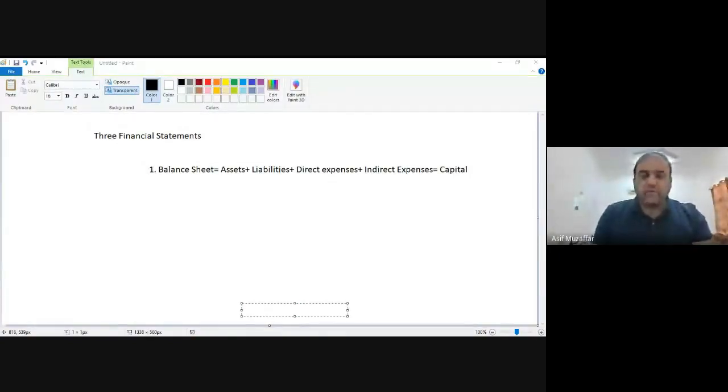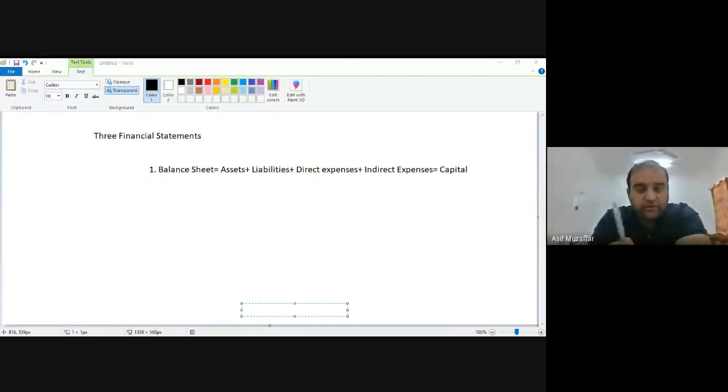Anyway, in your balance sheet, the assets will be there, the liabilities will be there. Then you will have the direct expenses and indirect expenses. Direct expenses, we also call them variable cost. So direct expenses were those expenses which are directly related to making your product, if you could remember. These are those things which you will buy for your business, but you will use within 1 year. And it is used for making your product. For example, for making this pen, I need plastic, let's say. I need ink. So these things would be the direct expenses.